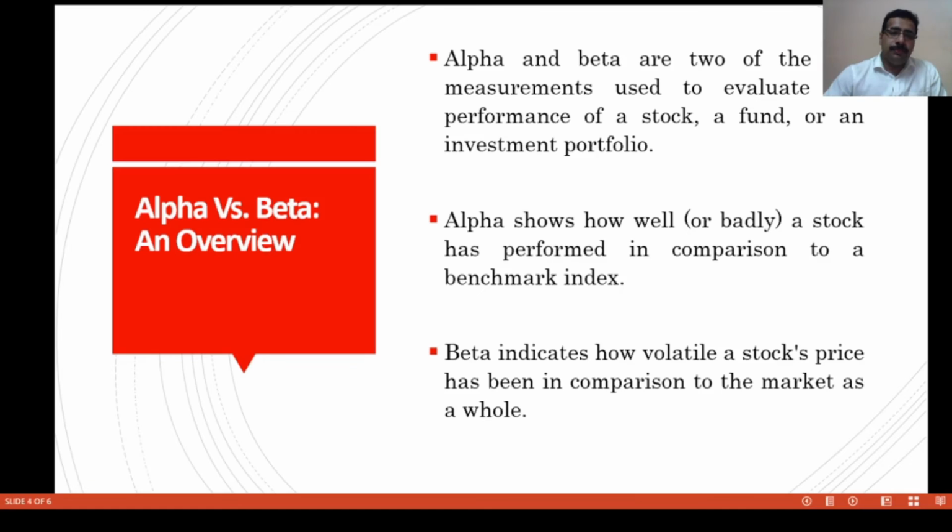Then, what is the difference between alpha and beta? Is there any difference? Yes. These two indicators, that is alpha and beta, are used to evaluate the performance of the stock or fund or investment portfolio. But alpha represents how well a stock has performed in comparison to the benchmark index. Beta represents the volatility of the stock in comparison to the market index. That is the difference between alpha and beta.